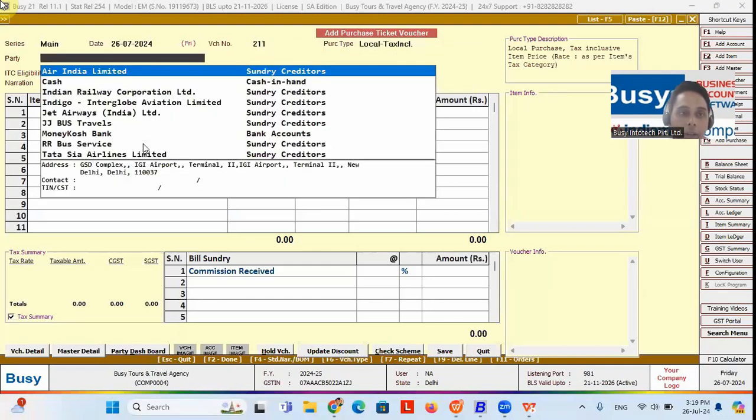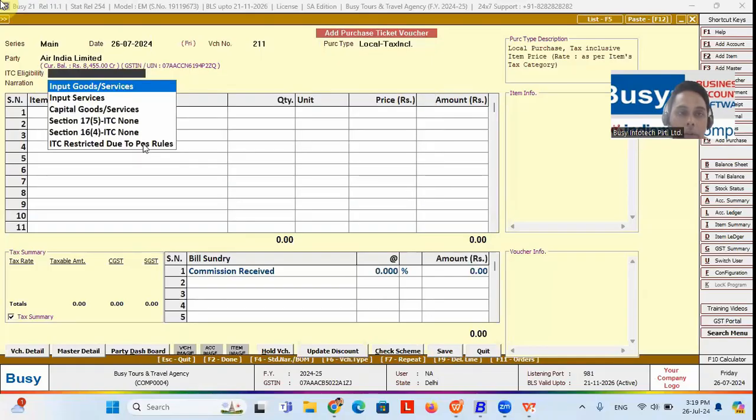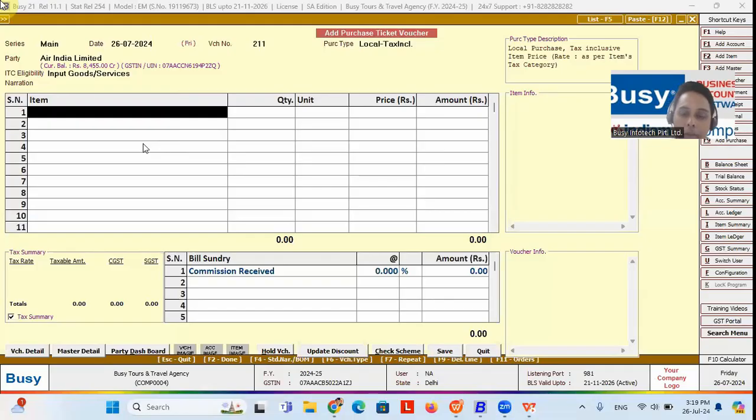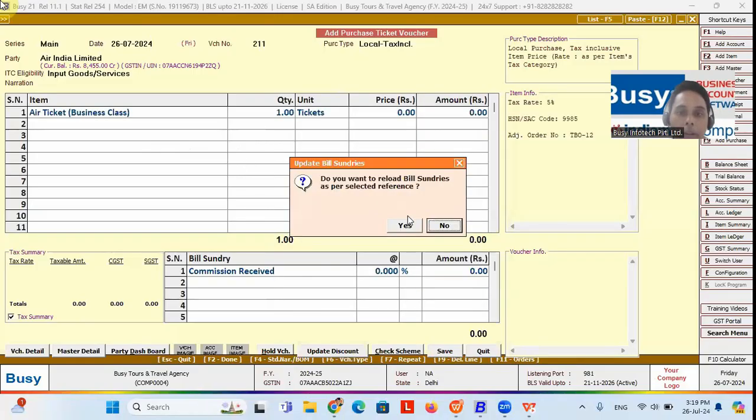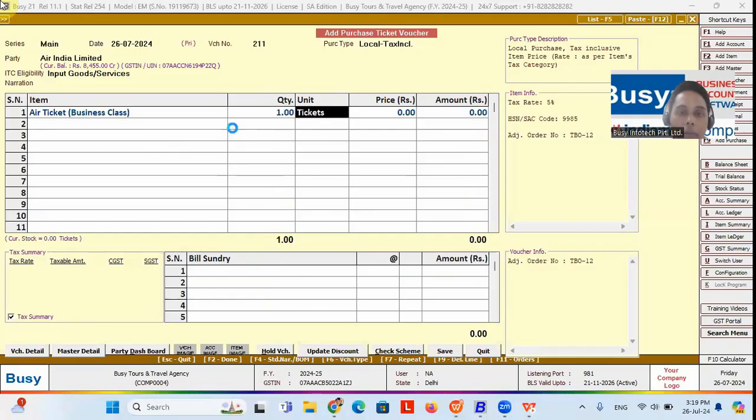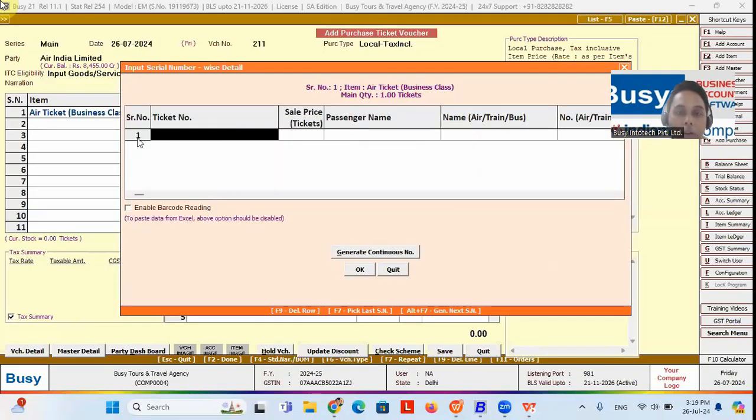So in that case, if you're going to purchase the ticket from Air India, you can press the F11 button to pick the ticket confirmation number. If you select this, then all the detail will reflect over here, the passenger details, the ticket. Now here you can place the ticket number, because you are going to purchase the ticket from Air India. You can mention a ticket number like, say, P1234. This is a ticket number. You can mention passenger name as,